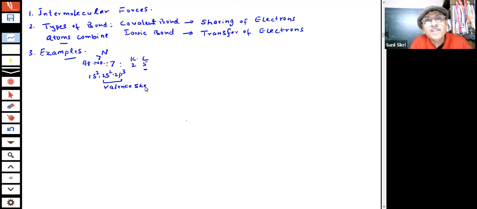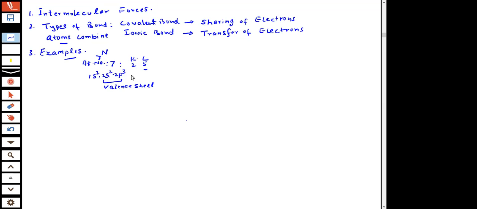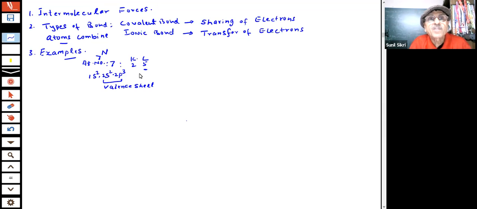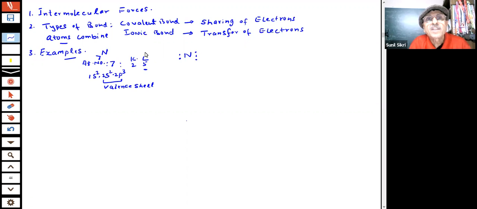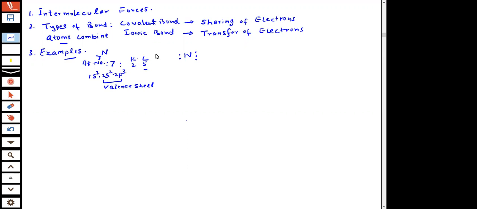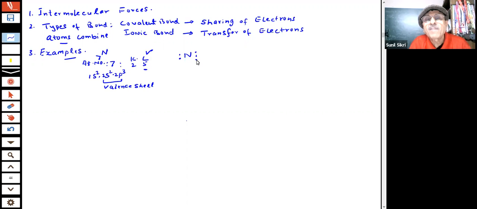And you know very well that these inner shells are very close to the nucleus. Here the electrons are not going to take part in bonding. Where do the electrons take part, students? From the outermost valence shell. That is the valence shell where electrons can be added, removed or shared. So what is the story of nitrogen? I can represent nitrogen by the Lewis electron dot structure like this, students. There are five electrons, 2 plus 3, 5 electrons in the valence shell of nitrogen.